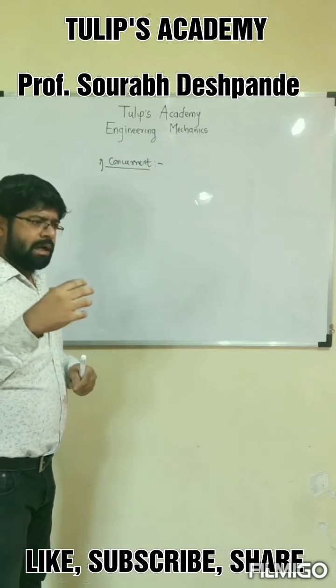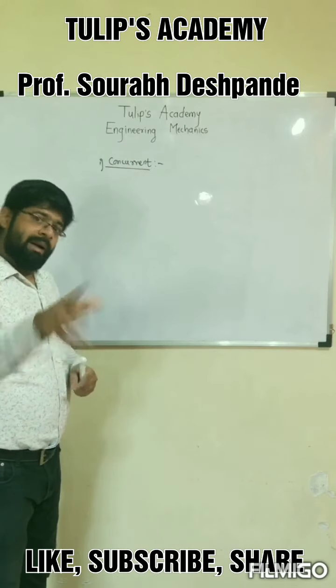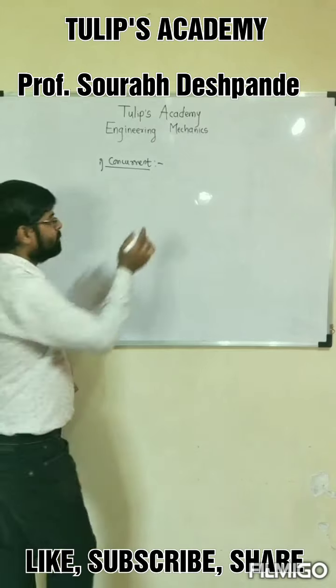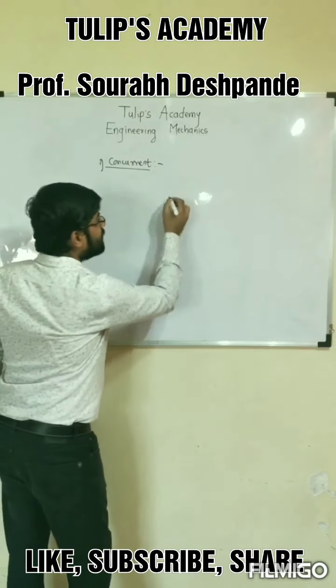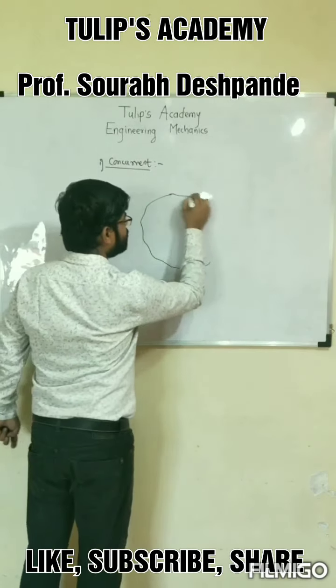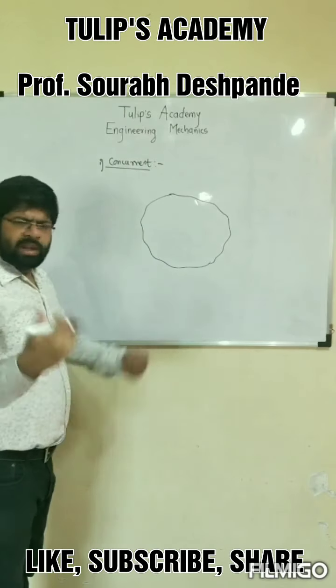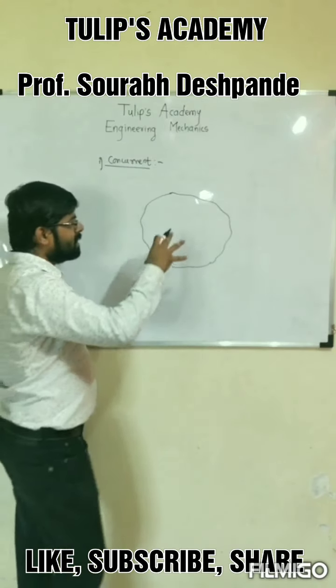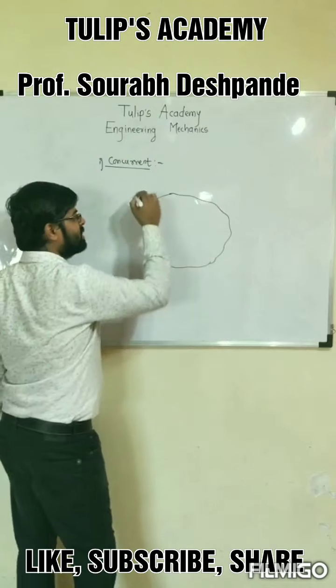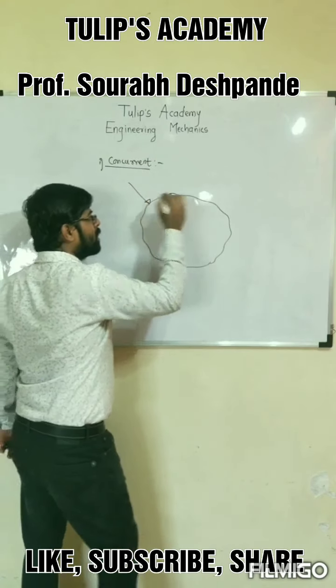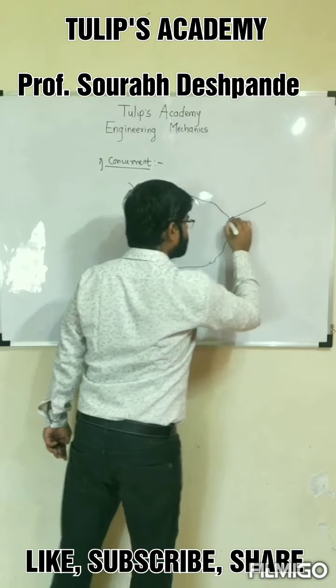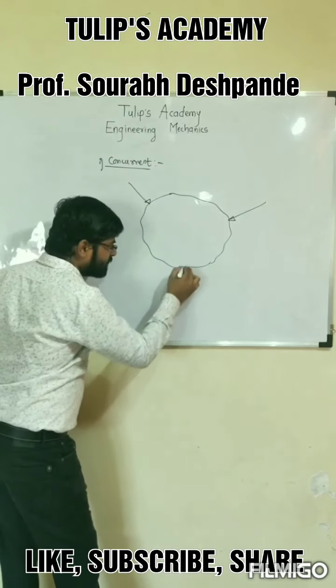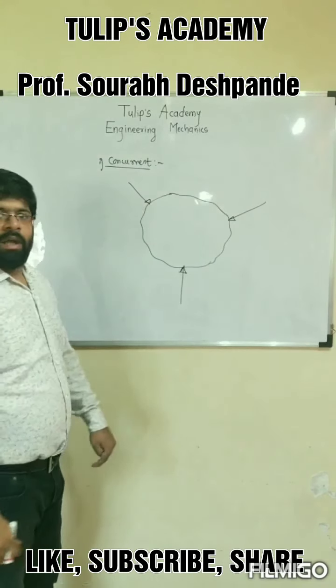Suppose we consider a rigid body of irregular shape, and suppose this rigid body is experiencing three different forces.